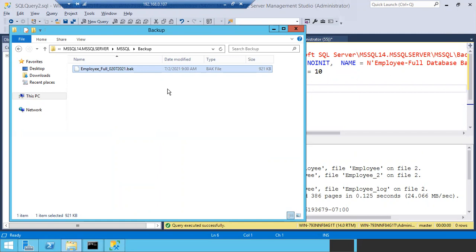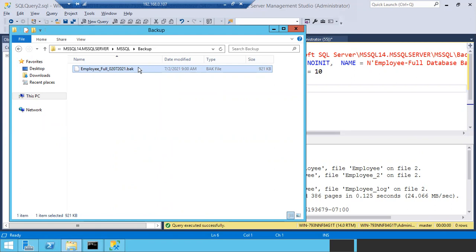Why? Because the default option is append if you give the same file name and the same path. If I change my path, a new file will be created. If I change my file name, a new file will be created. But in 2 cases it is going to be appended: if the path is the same and the file name is the same, then only it is going to append to the existing backup set. So now I told you, backup set means a single backup file, media set means a collection of backup sets.